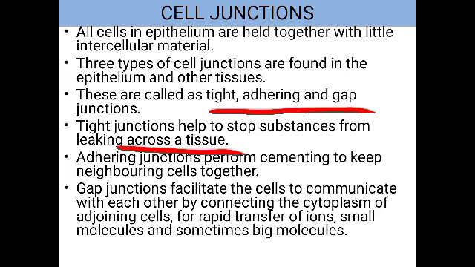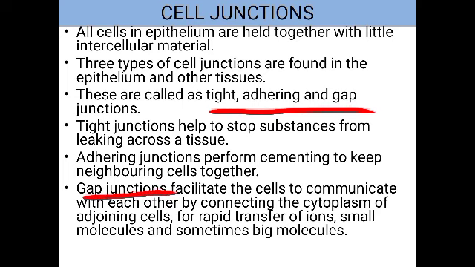Now next is the adhering junction. What is an adhering junction? Adhering means attachment. So it forms a cementing structure to keep the neighbouring cells together, to attach with each other. The intercellular materials will form a cementing substance that helps to keep the neighbouring cells close together. For that, these adhering junctions are used.